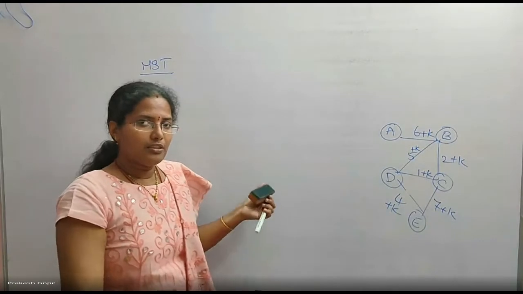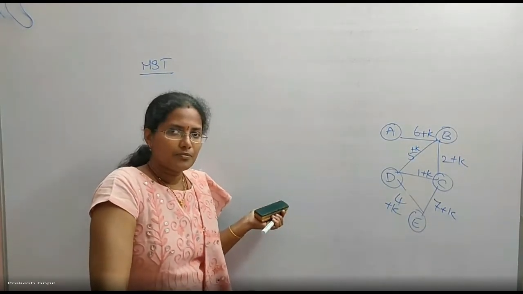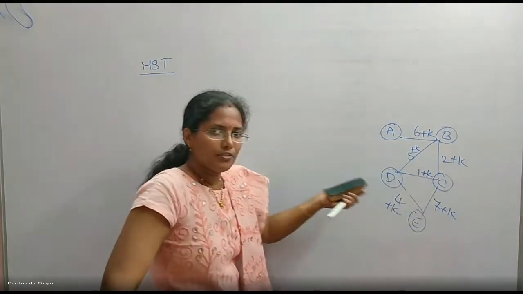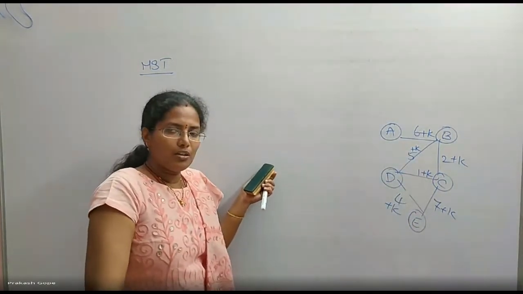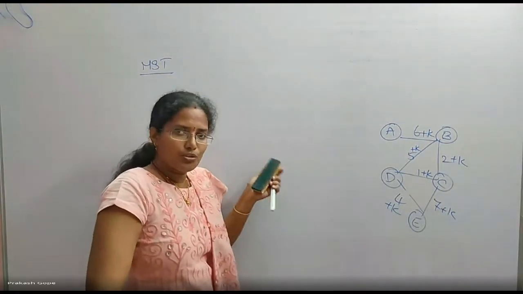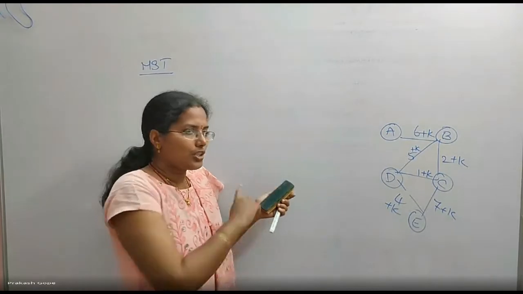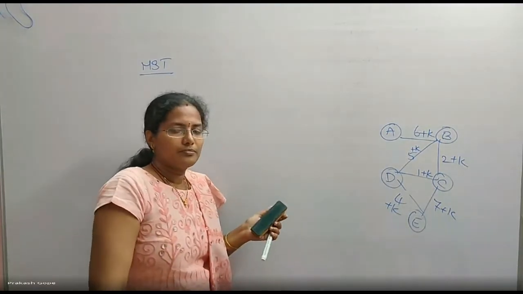What is the result for a tree? The cost is definitely different, because I'm adding a constant figure. So in the updated tree also, the constant gets added to all the edge weights, so the cost is definitely changing. But I'm talking about the tree structure. Does it change or not?